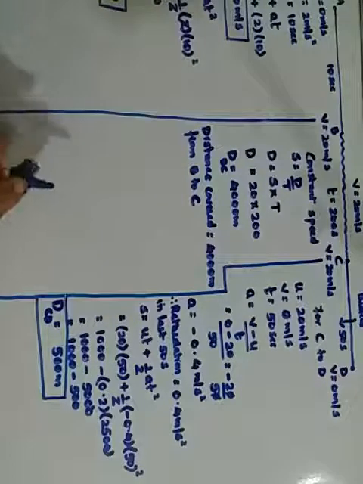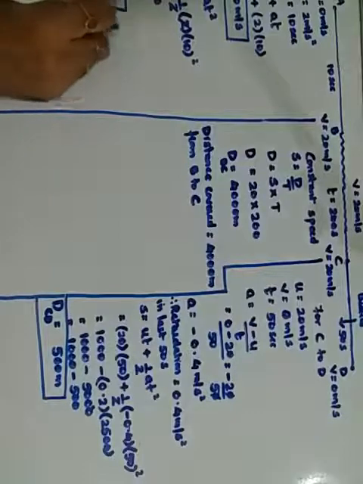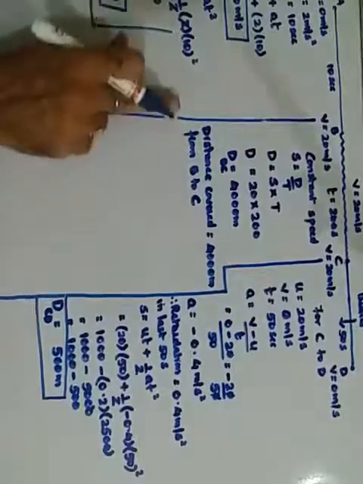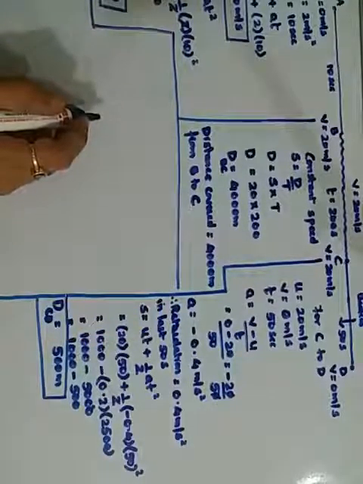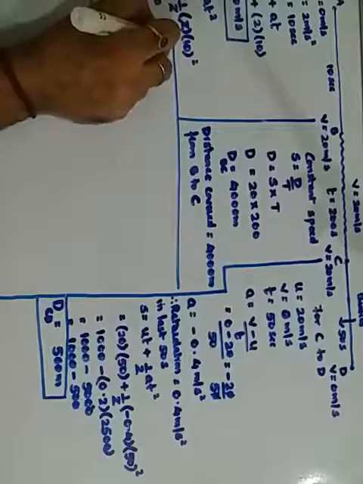Now your next question is the total distance traveled. So this is my C part.